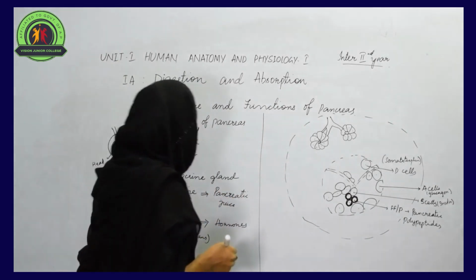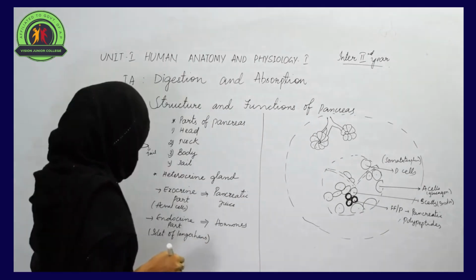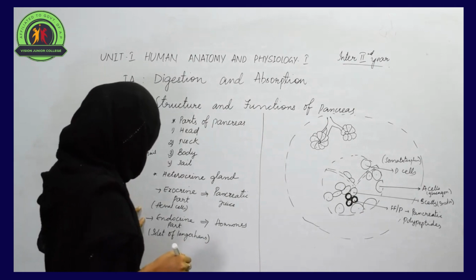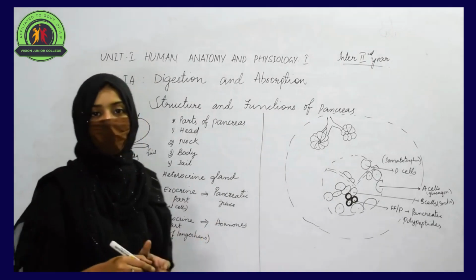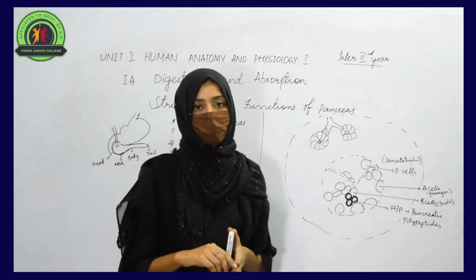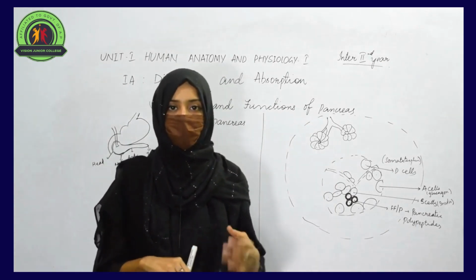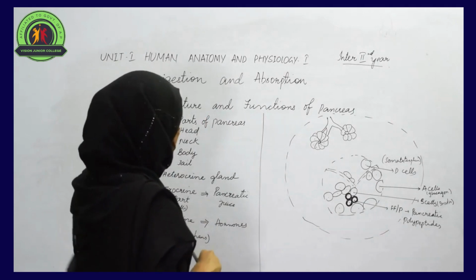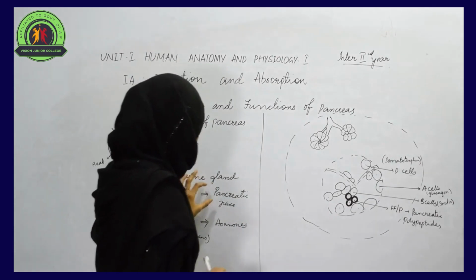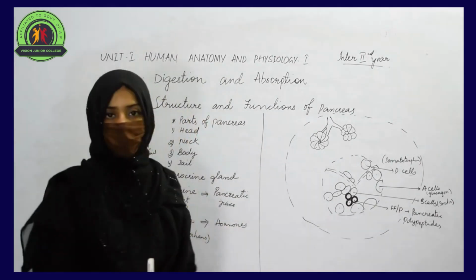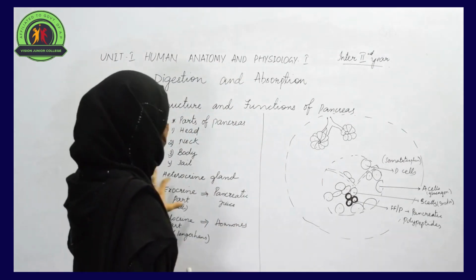Now the endocrine part again shows the presence of some specialized cells. The cells present in the endocrine part of the pancreas are the islets of Langerhans, and these islets of Langerhans play an important role in the secretion of different hormones, including one important hormone, insulin. So in this way pancreatic juice can be secreted, and different hormones can also be secreted by the pancreas. We can call the pancreas a heterocrine gland.